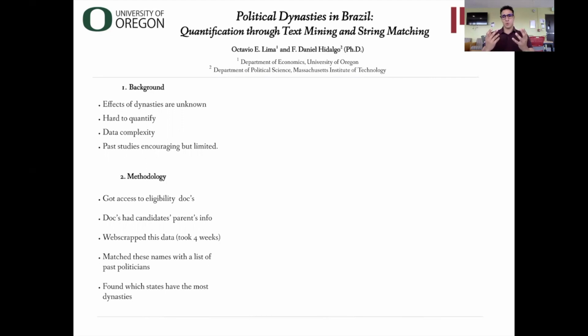So our methodology was we were able to get access to the eligibility documents of the 2020 mayoral candidates. And in these documents, there was the names of their parents. So we had to write a code that would loop through all of these documents, see sort of what pattern the document was, and then grab the information that was relevant to us, which was the names of their parents. And so basically, just web scraping the data took us about 4 weeks.